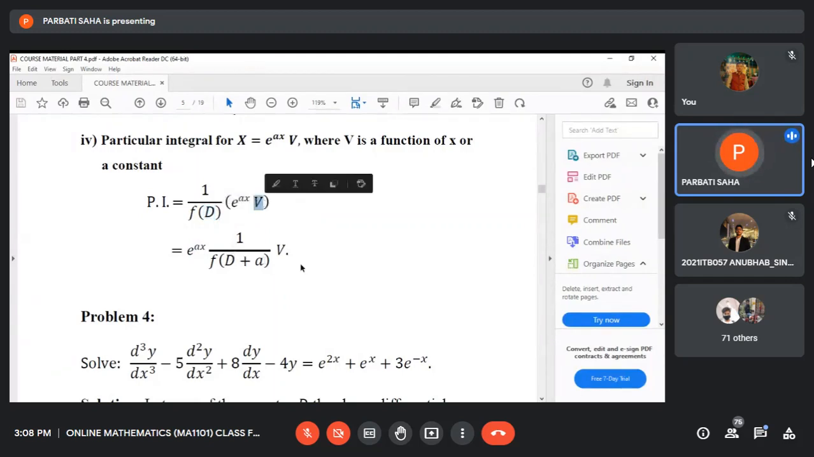Just you see, e to the power x and V will be separated by this operator. e to the power x is taken outside the operator, D is replaced by D plus a, and V remains unchanged. This is the rule. How to apply this rule? See this problem. Suppose we consider this problem.